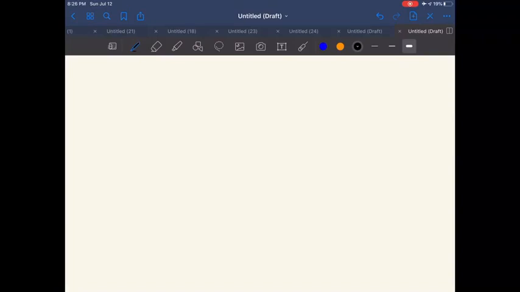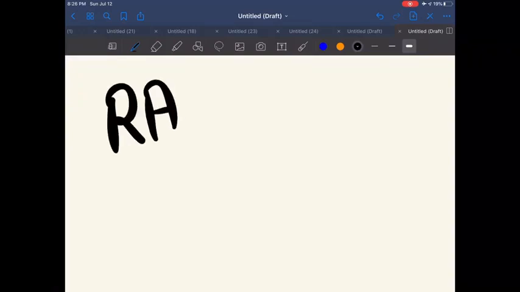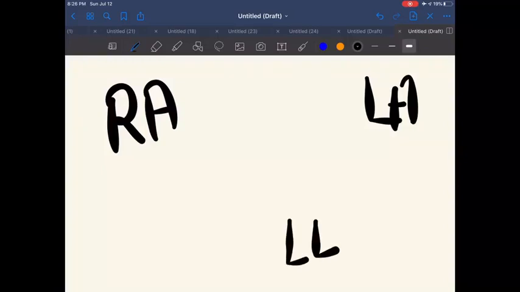So if I make the leads right arm, left arm and left leg, the left leg is in the center, we will be putting it in the center.